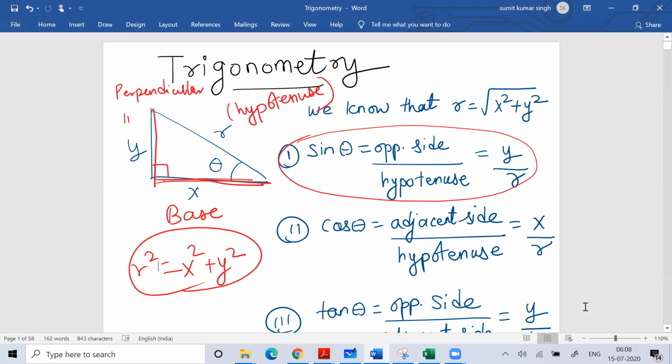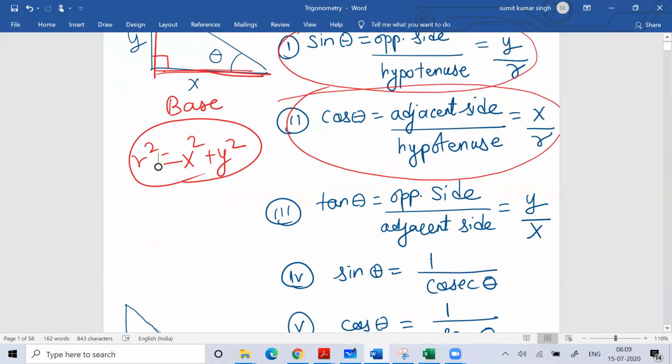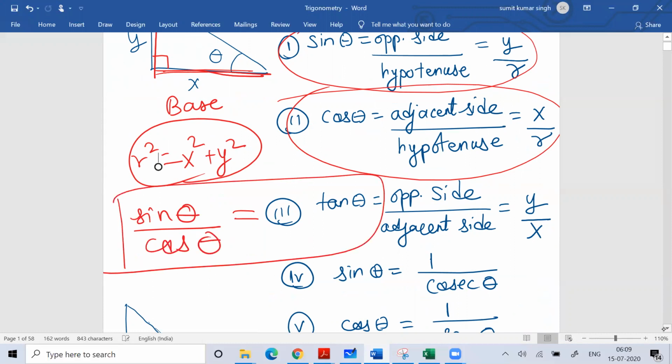Then the next term we study is called cos theta. Cos theta is basically base divided by hypotenuse, or adjacent side divided by hypotenuse. The third term we need to study is called tan theta. Tan theta is basically perpendicular by base. Tan theta is nothing but sine theta divided by cos theta.